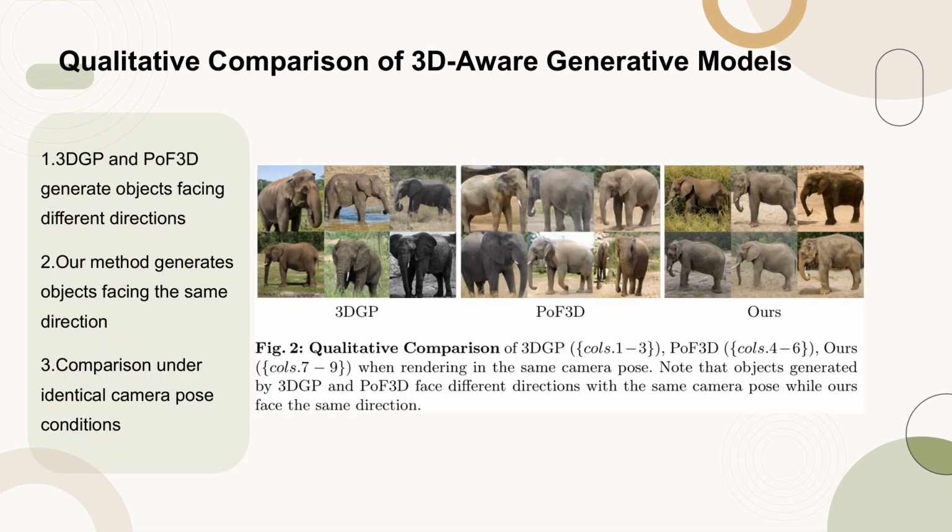Figure 2 presents a qualitative comparison of three 3D-aware generative models, 3DGP, POF3D, and our proposed method. The comparison is conducted under the same camera pose conditions. Notably, objects generated by 3DGP and POF3D are shown to face different directions despite the identical camera pose, which indicates issues in pose consistency. In contrast, our method successfully generates objects that face the same direction, demonstrating superior pose estimation and consistency. This comparison highlights the effectiveness of our approach in maintaining object orientation uniformity across different renderings.